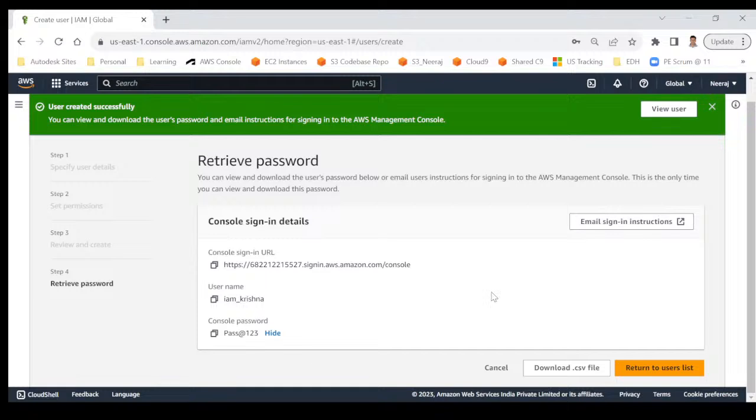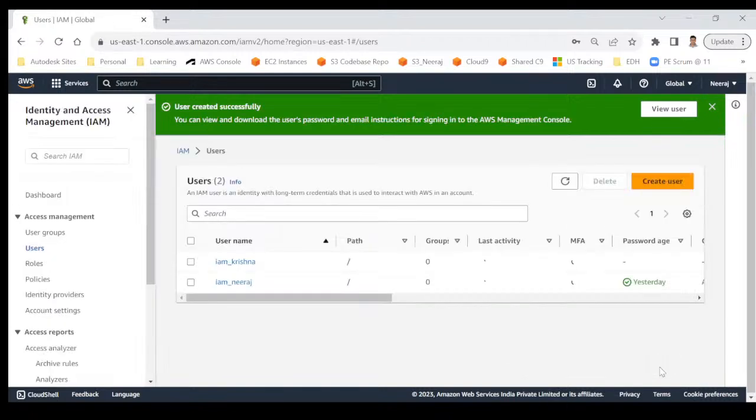The ultimate purpose is you need to share these details with the new user by email or something. Then only the new user will be able to log in, right? So you can copy this, share it with your recently joined team member, and he should be able to log in. Okay, that's all about creating an IAM user in AWS.